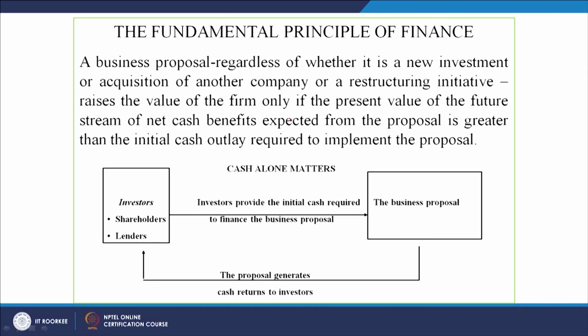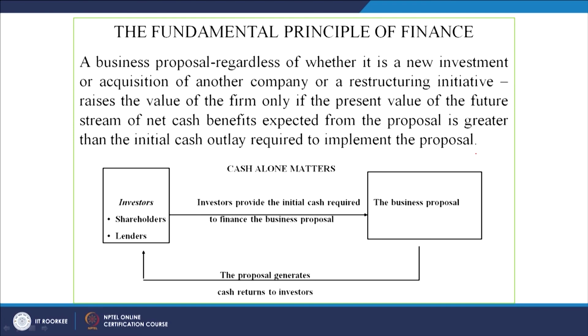The objective of the business, which I was saying here, is that the value of the firm rises only if the present value of the future stream of net cash benefits expected from the proposal is greater, which is 150, than the initial cash outlay required to implement the proposal, which is 100.